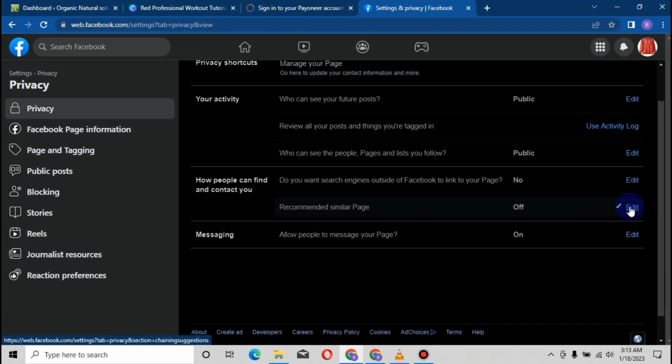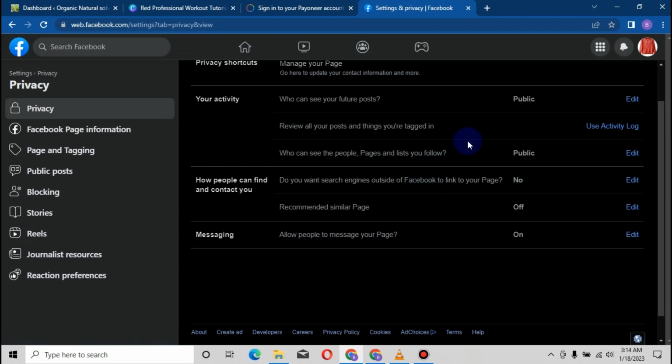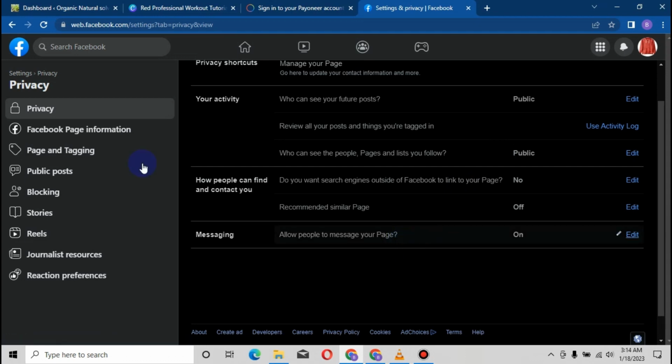Okay, that's been said. The messaging: allow people to message your page. Obviously, yes, people have to message your page. That's what we call social branding, social proof. People that have used it before can testify how effective your delivery system works and everything. They need to compliment your page, so you have to leave that on. After all, we have disabled the bad guys commenting the wrong words. So I think this is cool to be on.